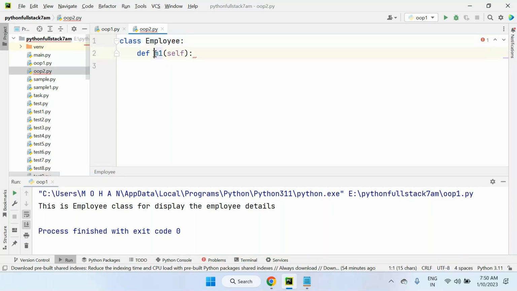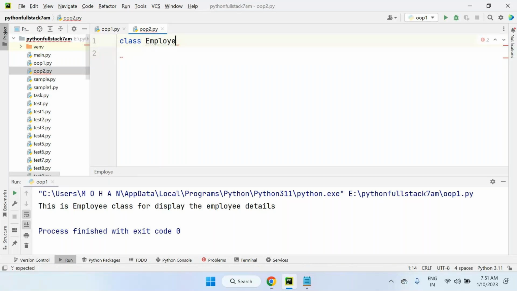It's not a method. So what I'm saying is, from now onwards, any function declaration inside the class we can call a method. And if the class is not there, then we call it a function only. Why? Because every method in object-oriented programming has a default parameter, that is self only. Okay, I'll talk about this later. First, I'm trying to discuss one class, the employee class.